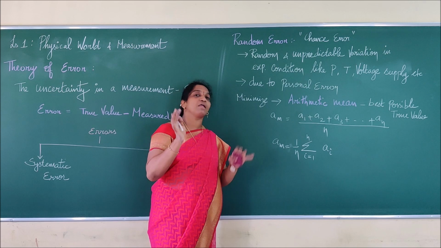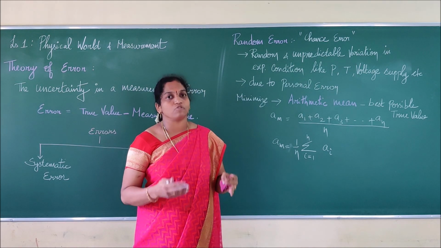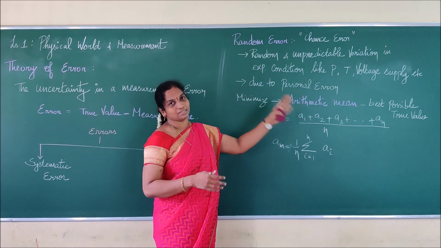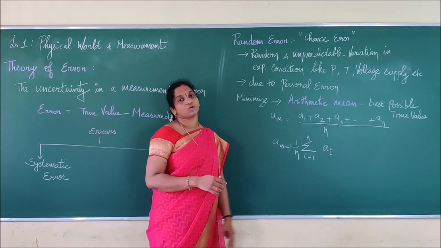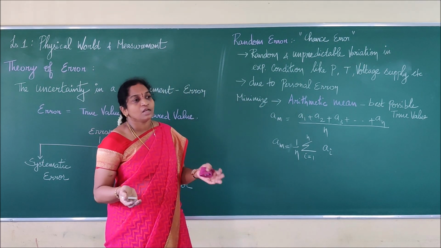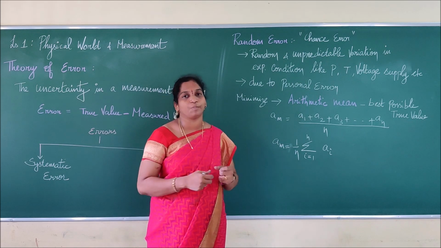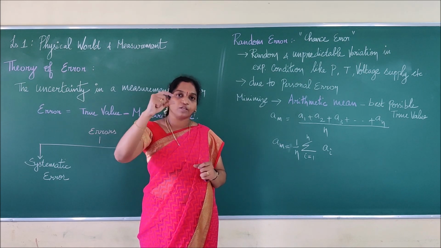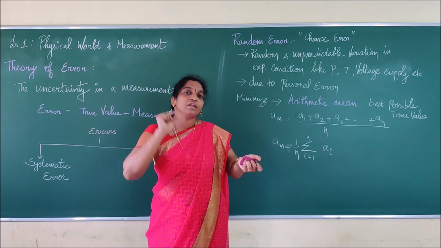So a random error arises mainly due to experimental conditions like temperature, pressure, voltage supplies, etc. And it may also arise due to personal errors. What is personal error? If we are doing some heat experiment, we have to take the temperature at a 5-degree rise, or we have to take the reading every 10 minutes.